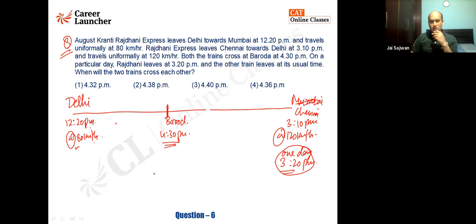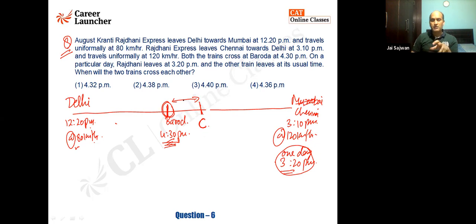So you need to understand that every day it was reaching here at 4:30. Today, understand this, the August Kranti Rajdhani Express, because it is leaving at its usual time, will be reaching here at 4:30. But at 4:30, the other train which left Chennai would be reaching at the point C. Say that is point C.